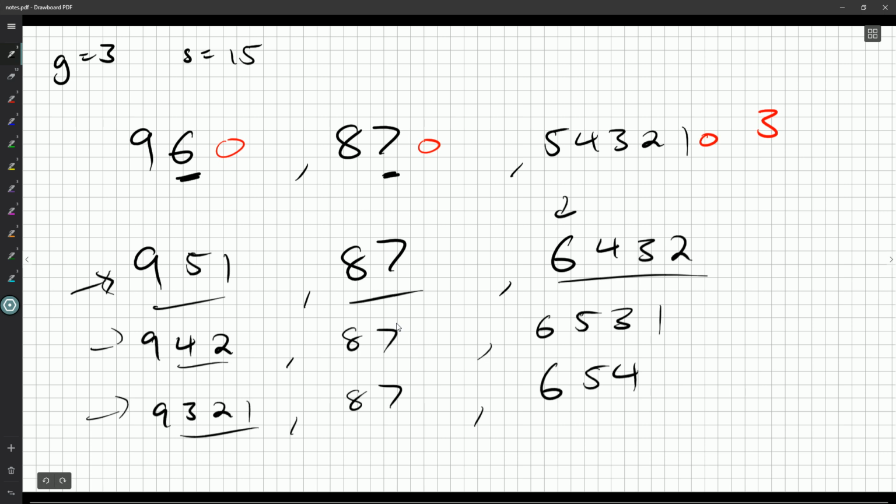Those are the only ways to make 6. Either you use the 5 and then you have to have the 1, or you don't use the 5, and then you've got to use the 4, but then that means you got to put the 2 with it. Or you use the 3, and then you have to have the 2 and the 1, because 5 and 4 are too big. Yeah, okay. And each of these, the 0 could be in any one of the 3 groups. So now we've got 12 different possibilities. So we either place the 6 over here, or the 6 goes into its new group.